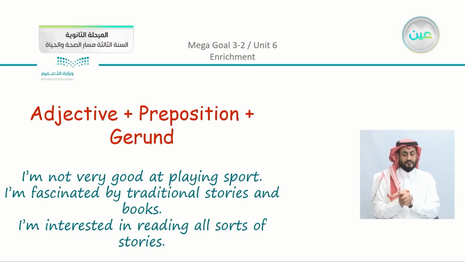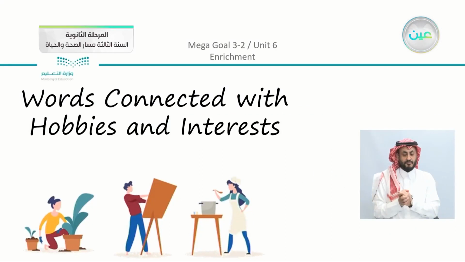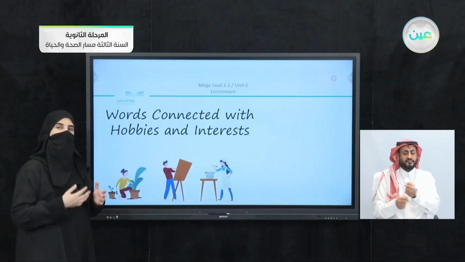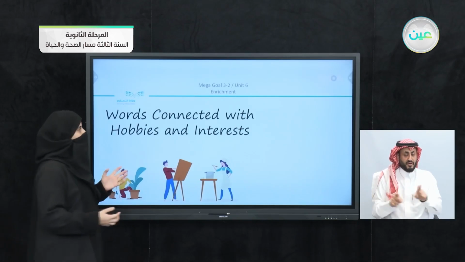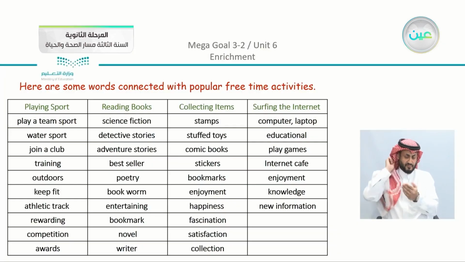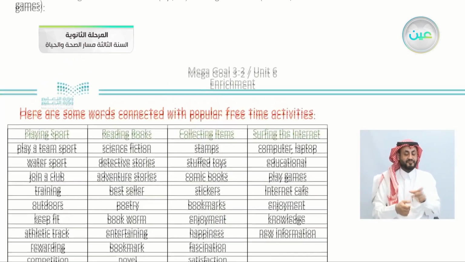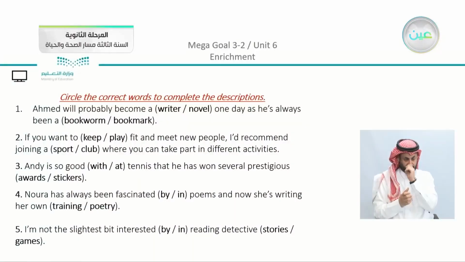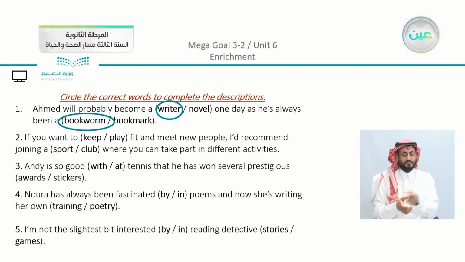Now, this was the last part in our for meaning and function. Of course, you can see that we used the adjective with the gerund. Now to talk about words that are connected to different hobbies or activities, as we have mentioned in the book. Now, as a last exercise, we have here, Ahmed will probably become a writer one day, as he has always been a bookworm.